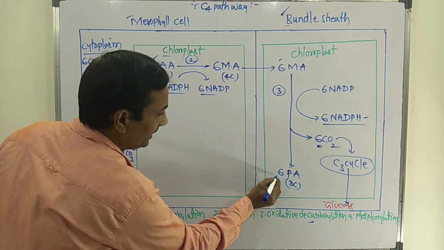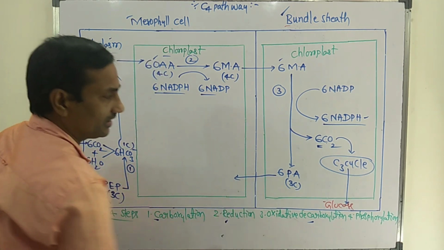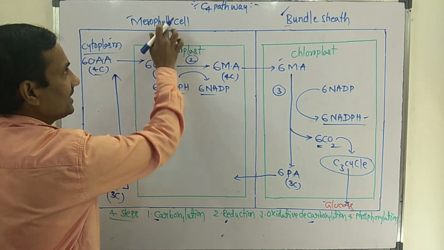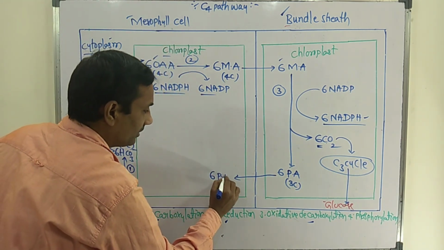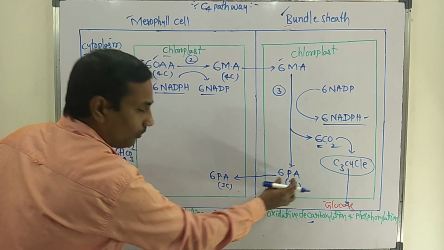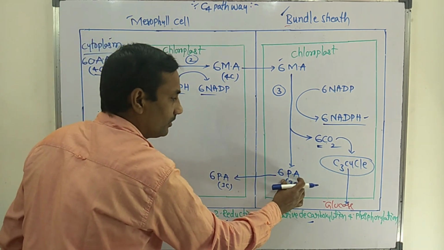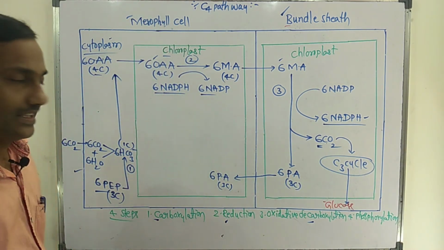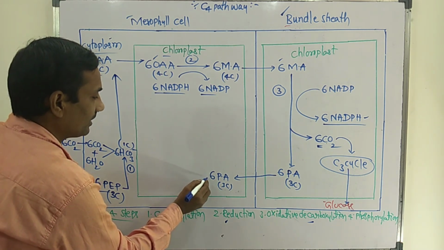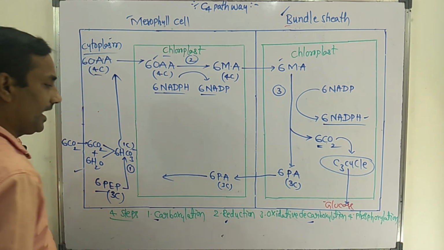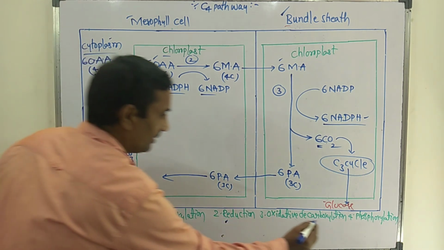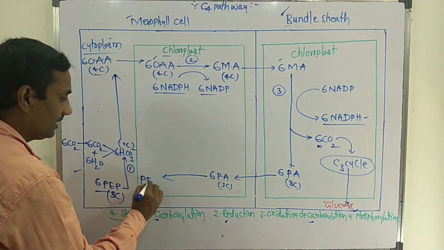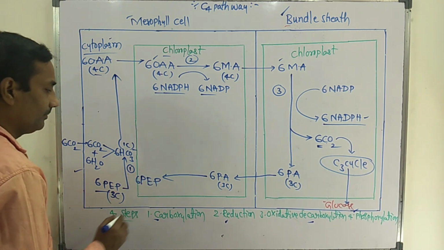Whatever pyruvic acid is formed, 6 molecules of pyruvic acid, enters into the chloroplast of the mesophyll cell. But here it is the last step, the fourth step. This pyruvic acid undergoes phosphorylation that leads to formation of phosphoenol pyruvic acid.